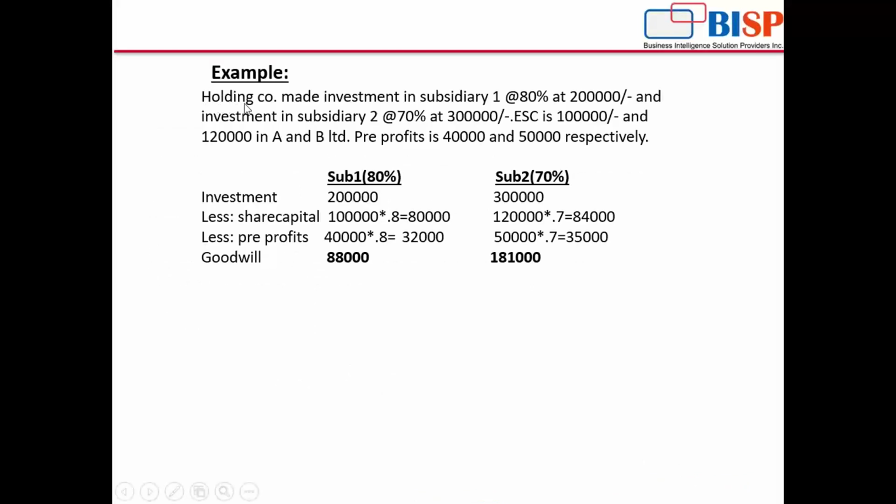Let us see one example. Suppose the holding company had made an investment in subsidiary 1 at the rate of 80%, at 2 lakh, and an investment in subsidiary 2, holding percentage is 70%, investment amount is 3 lakh. Equity share capital of both the companies is given.